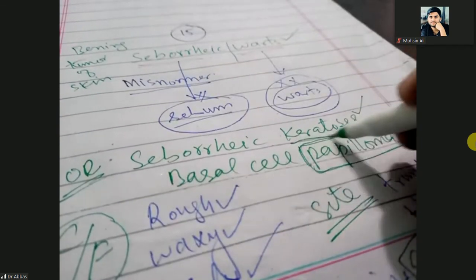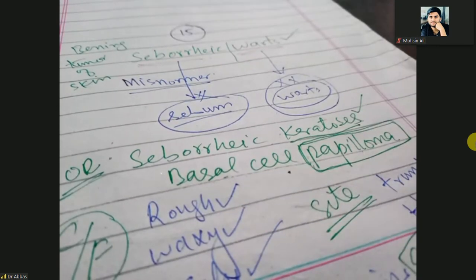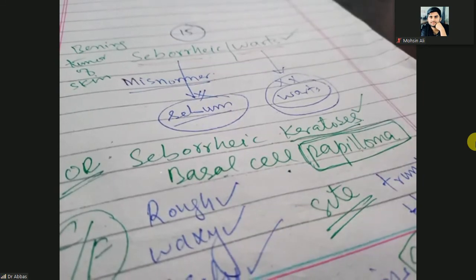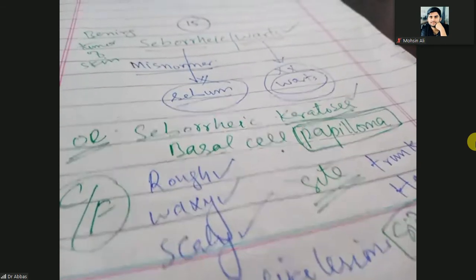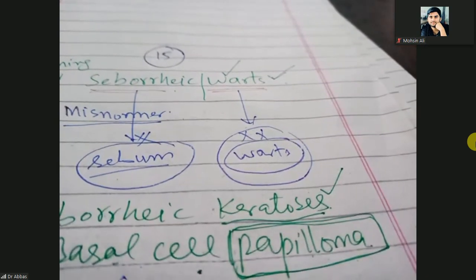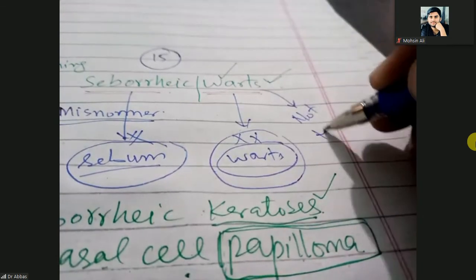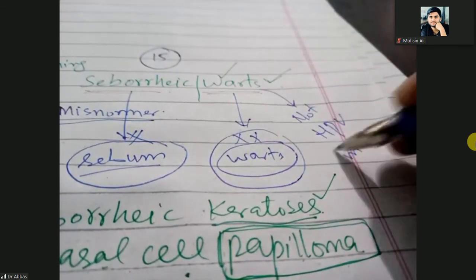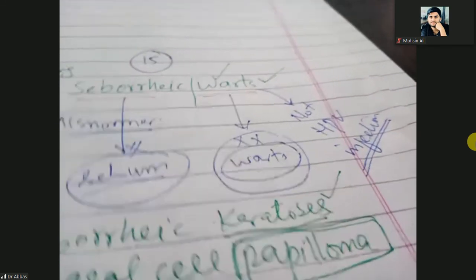These are not a wart and not a seborrheic. The other name is seborrheic keratosis. It is a keratosis, also known as basal cell papilloma. You know, epithelium has the last layer, that is the basal cell layer, and that is the basal cell papilloma, and therefore it is known as a benign tumor of the skin. So it is not a wart, therefore it is not an HPV infection. It is not the human papilloma virus infection. It is only a benign tumor of skin.